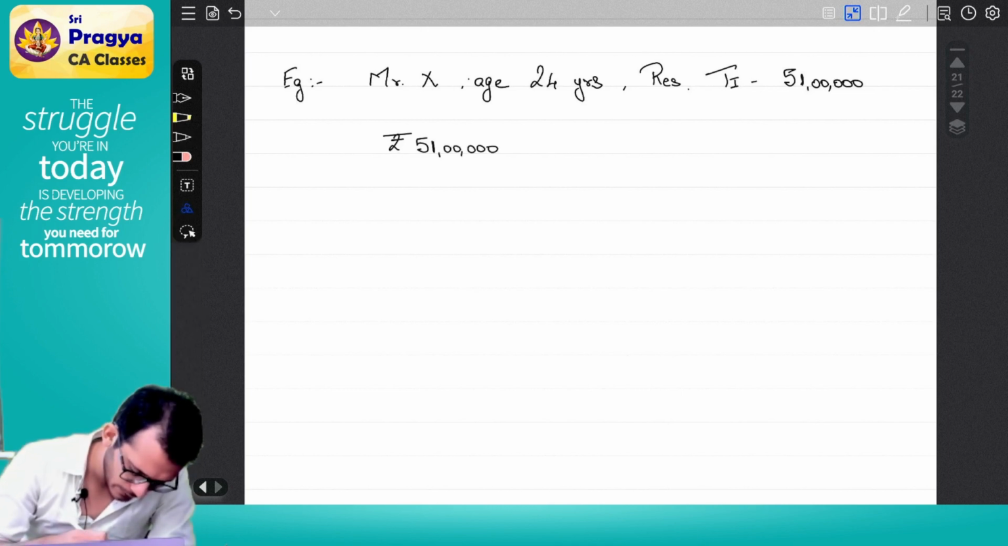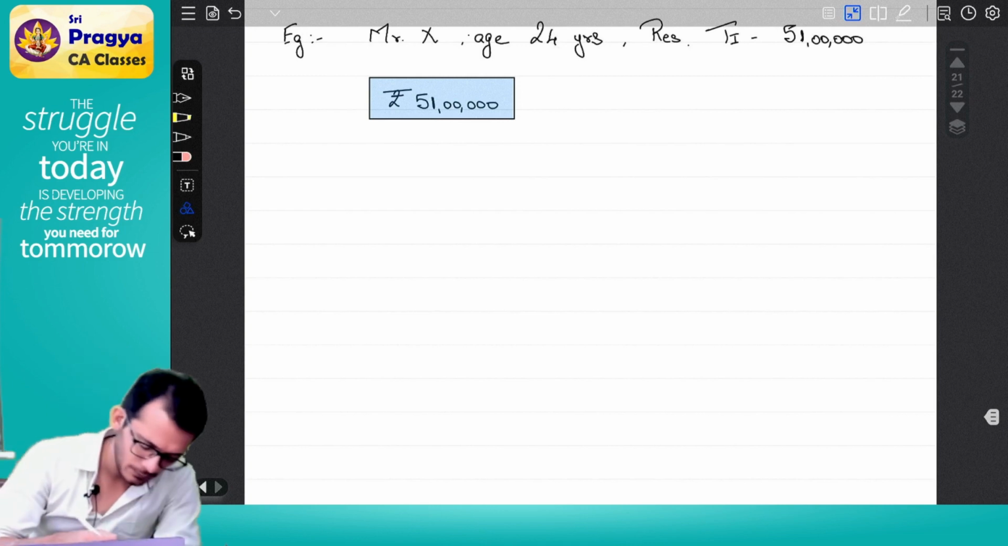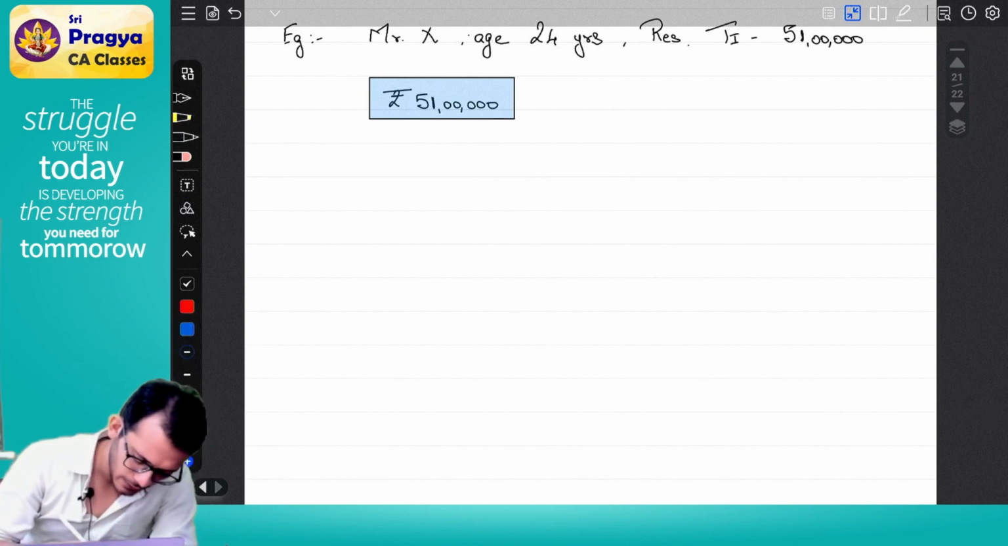Help me compute tax quickly. Help me compute tax. How will you do it? Hey, can I do a shortcut method?